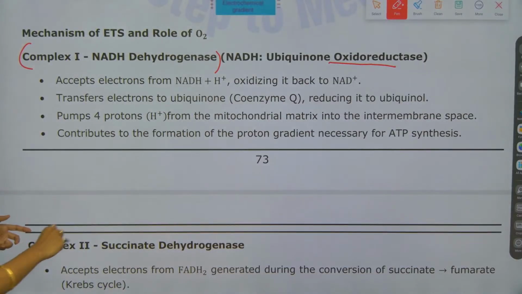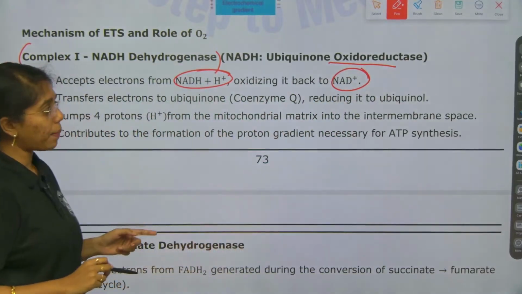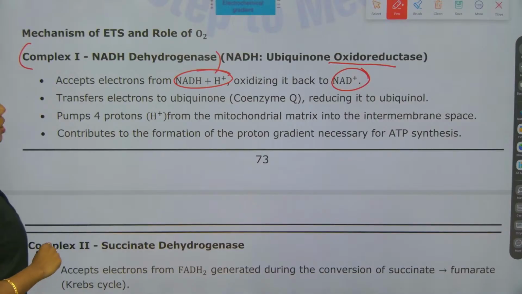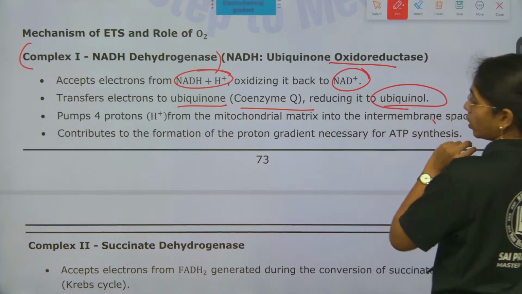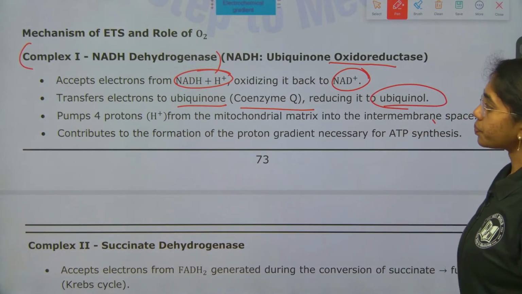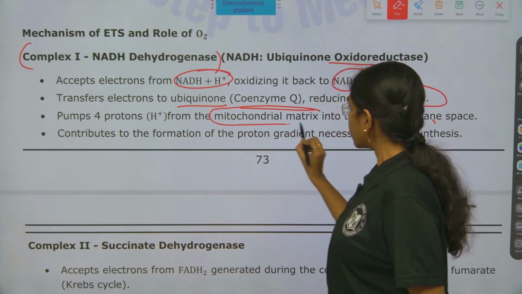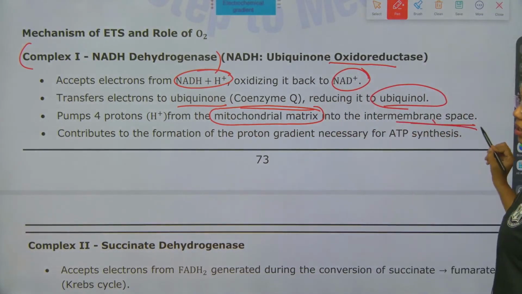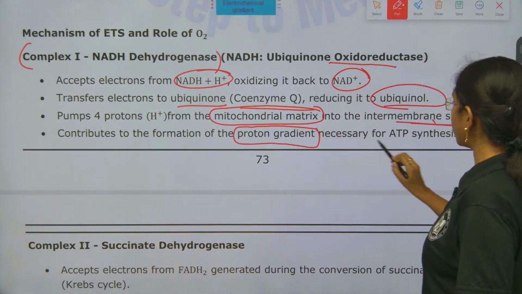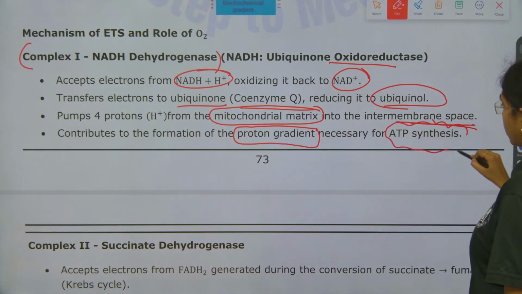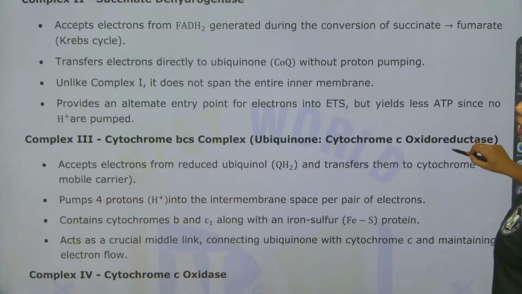This accepts electrons from NADH plus H plus, oxidizing back to NAD plus, which happens where? In the mitochondrial matrix. This transfers electrons to ubiquinone, coenzyme Q, reducing it to ubiquinol or hydroubiquinone. Next, this pumps 4 protons from the mitochondrial matrix to the intermembrane space. This contributes to the formation of the proton gradient, which is necessary for what? ATP synthesis. Fine, right?